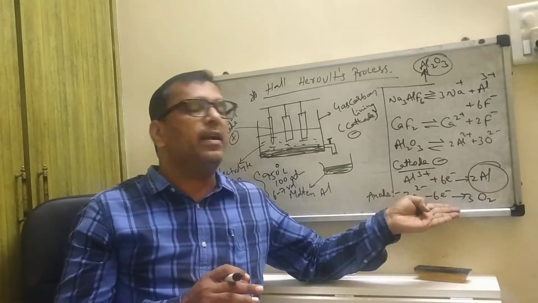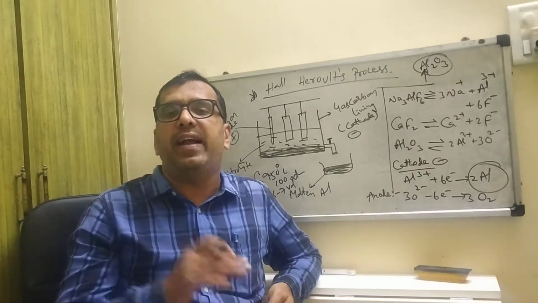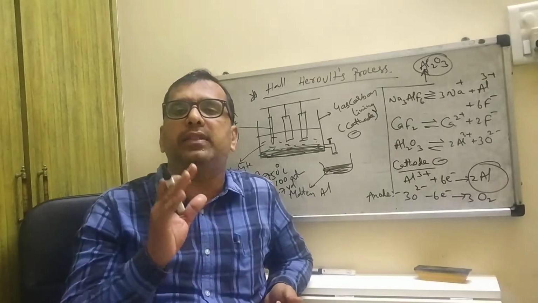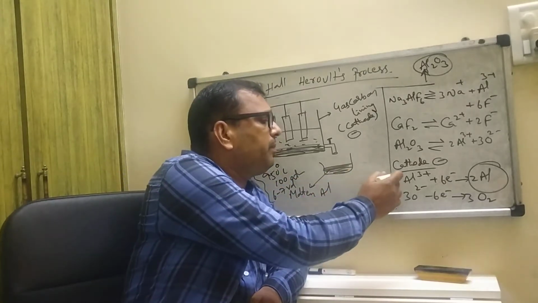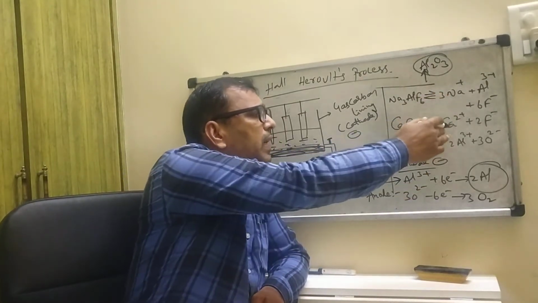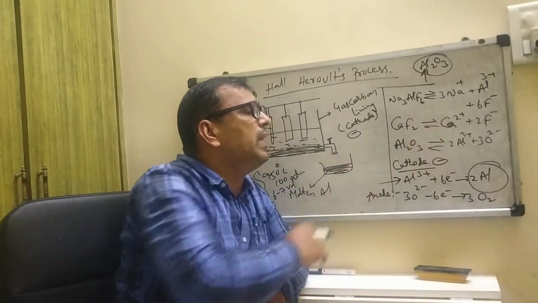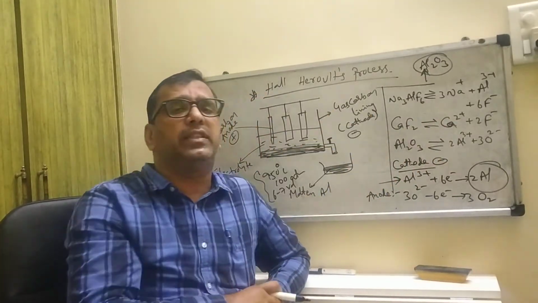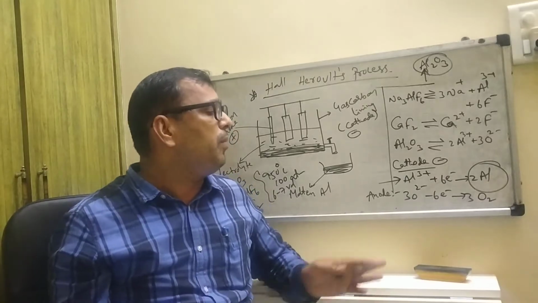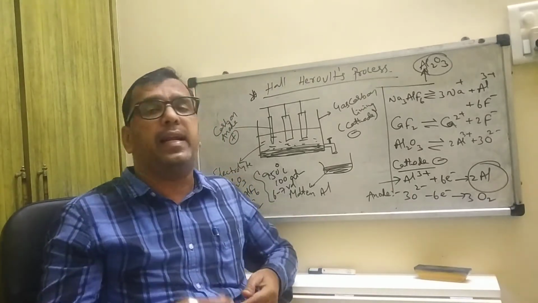The answer is the cathode, and oxygen gas is liberated at the anode. Sodium ions as well as calcium ions are there in this process. Why are aluminium ions attracted more?